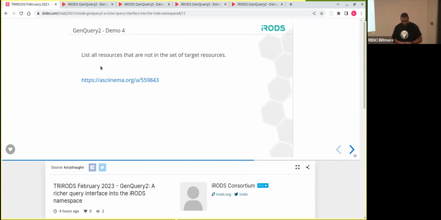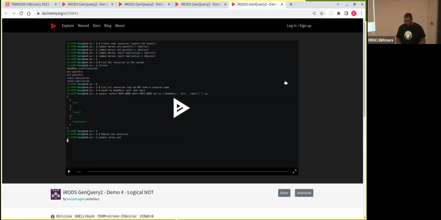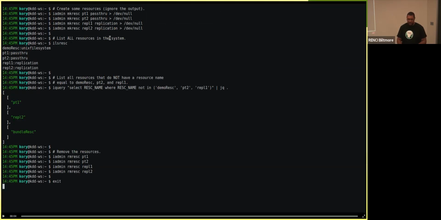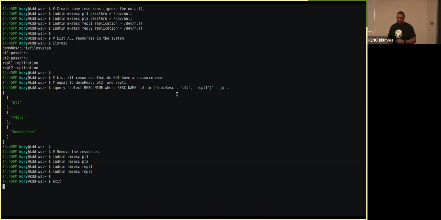Our fourth demo is one where we are going to demonstrate, let's see. This is a demo that demonstrates logical not. So we create some resources. You see we create some resources, then we use ILS REST to show that, here's our resources that are available in the system, and then we run a query that says, give us all the resource names of resources that are not part of this set here. So basically, we want all the resources that don't have a name of demo res, PT2, or REPL1.